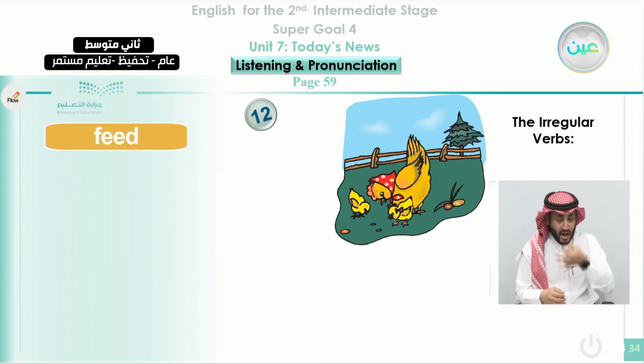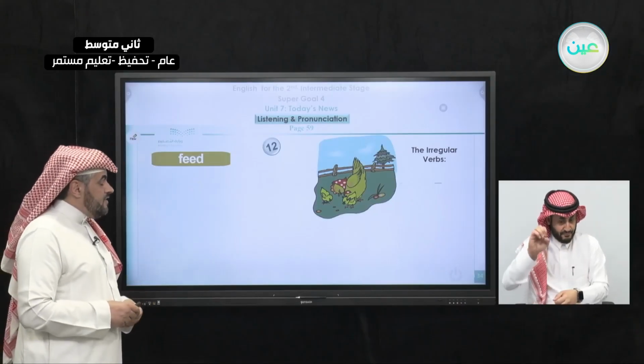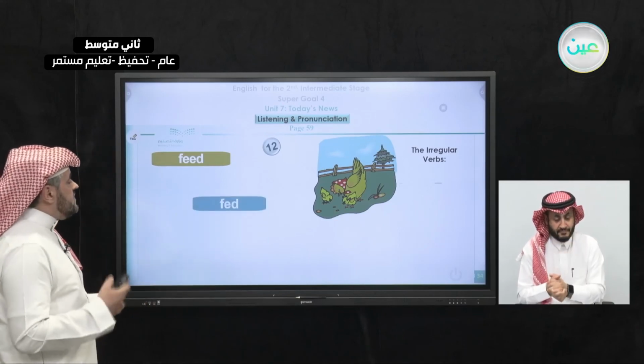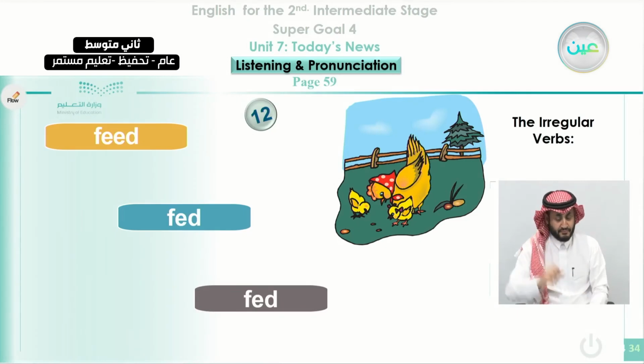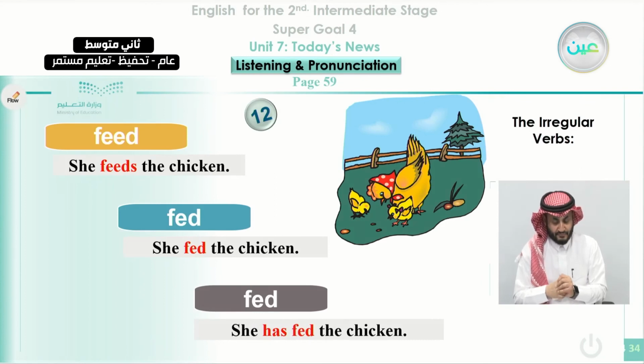The verb here is feed. Look at somebody here is feeding the chicken. In the past, we can say fed, and in the past participle also can be used as fed. She feeds the chicken. We can say she fed the chicken if we talk about yesterday, 2 days ago, or any time in the past. And if we talk about the action, regardless of the time, we say she has fed the chicken.